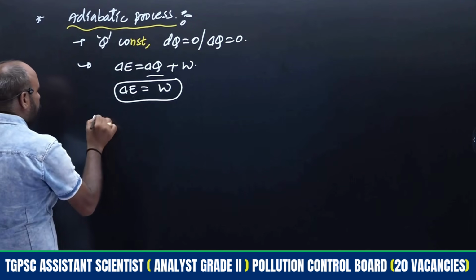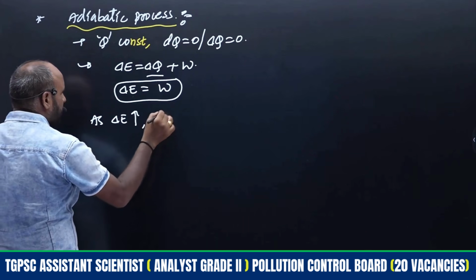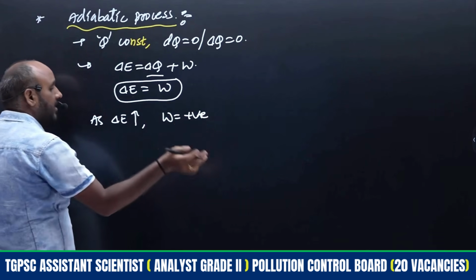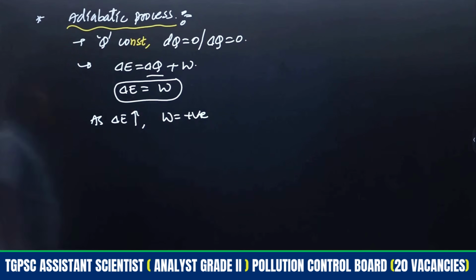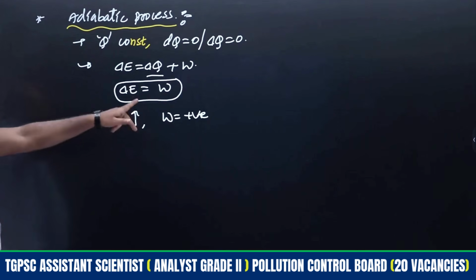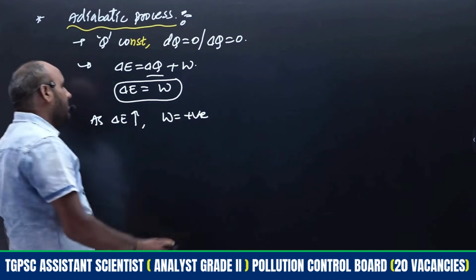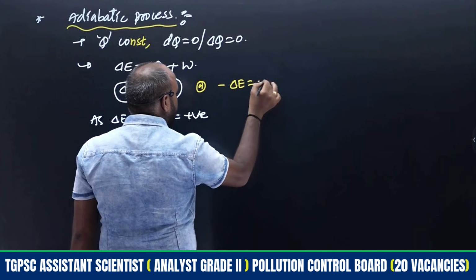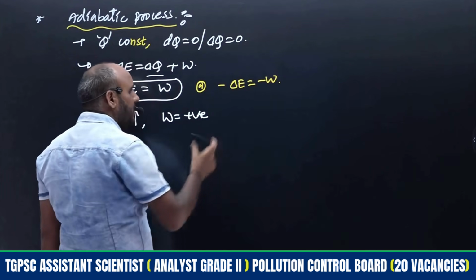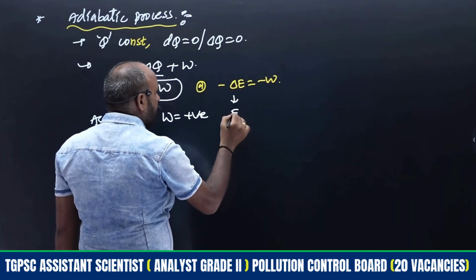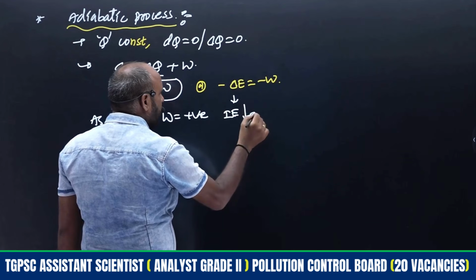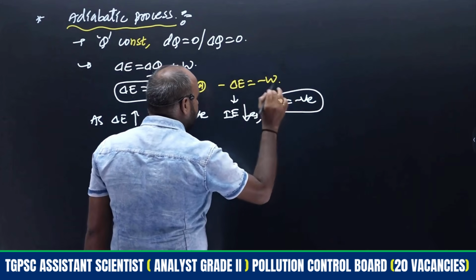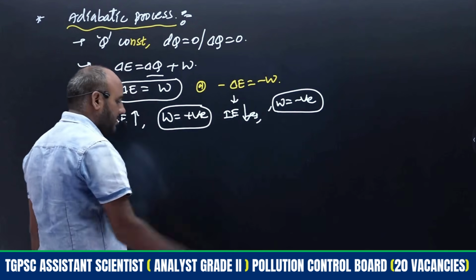As internal energy increases, therefore the work also increases. That means work positive means work done on the system. Work done on the system, at that time only W is negative, right? So for example, this we may consider as minus delta E. Minus delta E is equal to minus W, right? W is minus, means internal energy decreases. When internal energy decreases, the obtained work is negative. That means work done by the system will be taking place. Here, work done on the system.